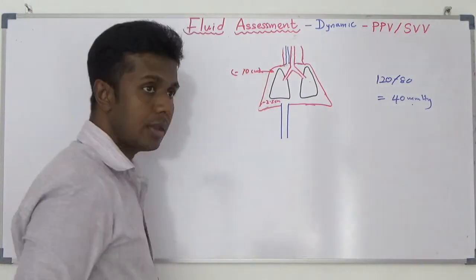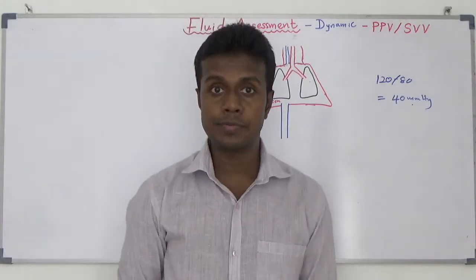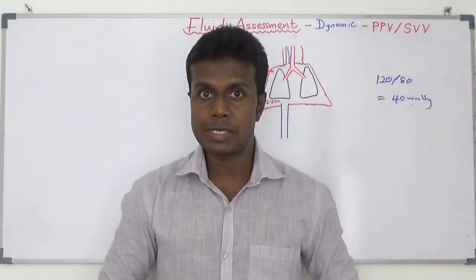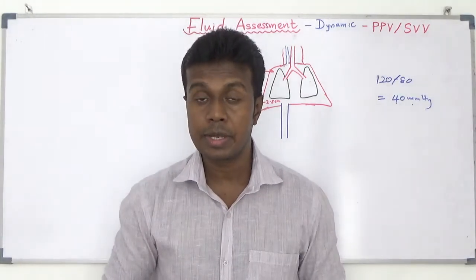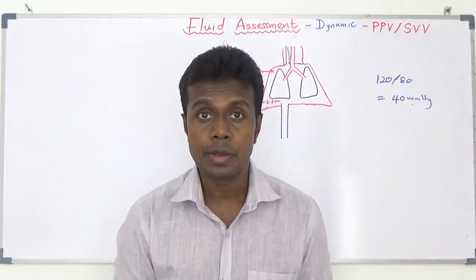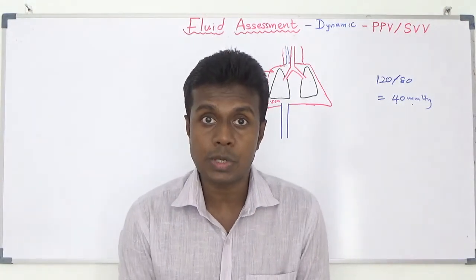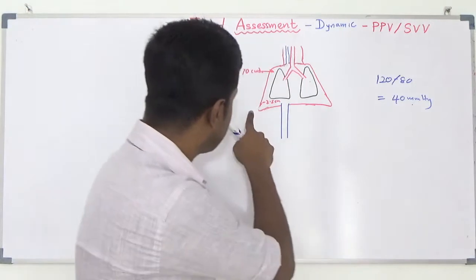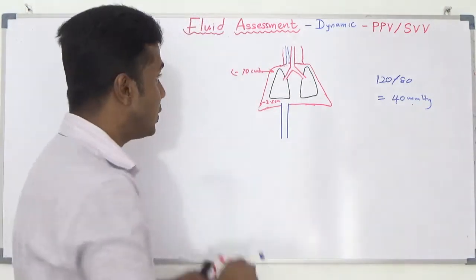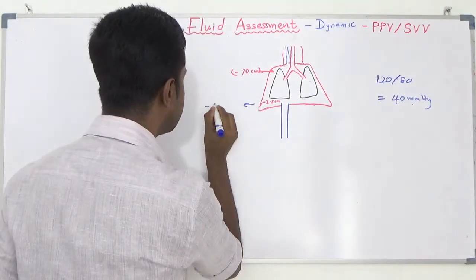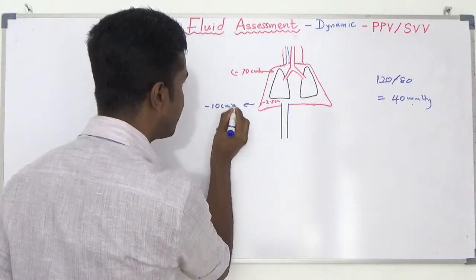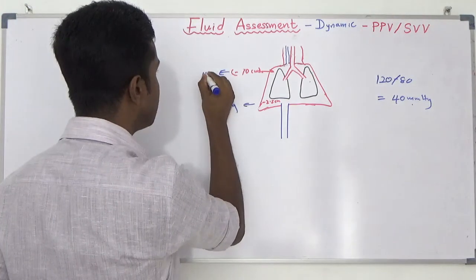That means at the end of expiration. During inspiration, the basal part becomes more and more negative. Initially it was minus 2.5, now it will become minus 10 centimeter H2O, here minus 15 centimeter H2O.